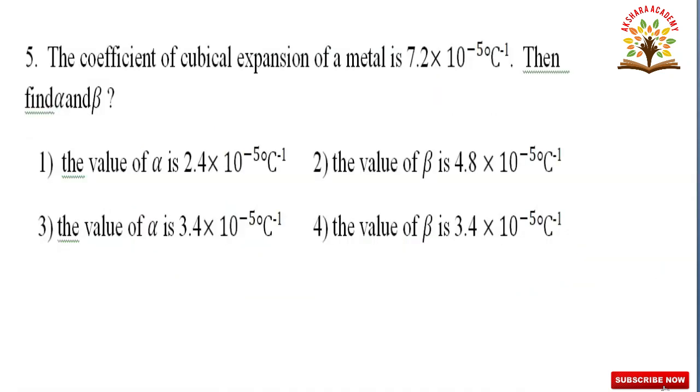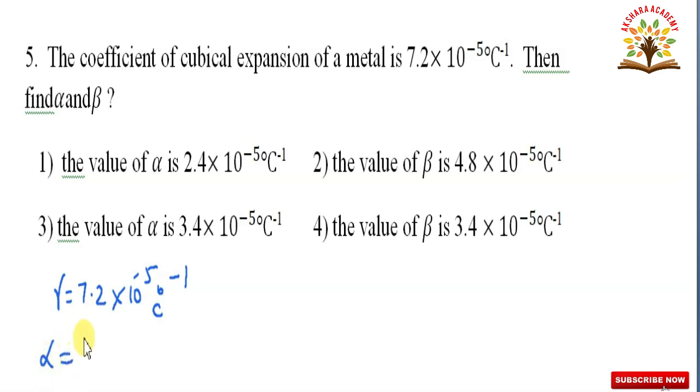In this question, the given coefficient of cubical expansion of a metal is 7.2 into 10 to the power of minus 5 degree centigrade inverse. Then we have to calculate alpha and beta. They have given gamma. Gamma is equal to 7.2 into 10 to the power of minus 5 degree centigrade inverse.